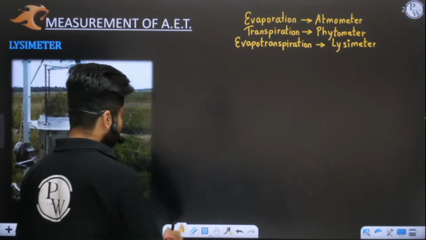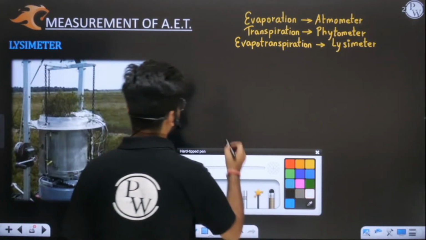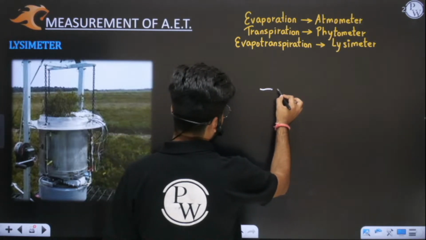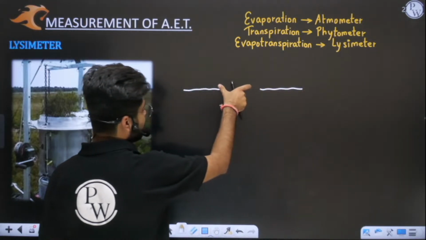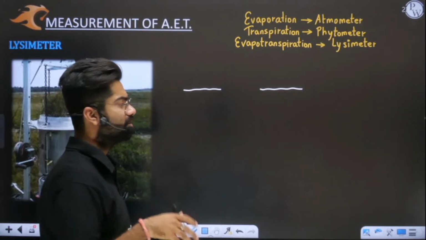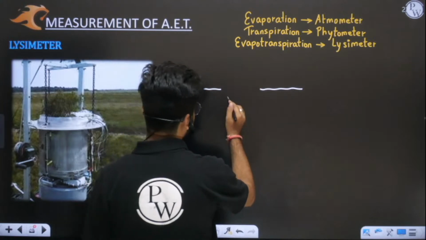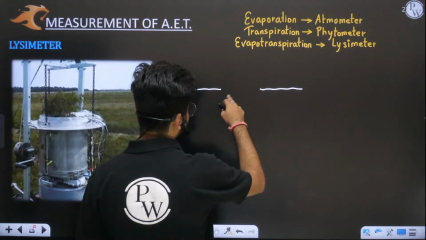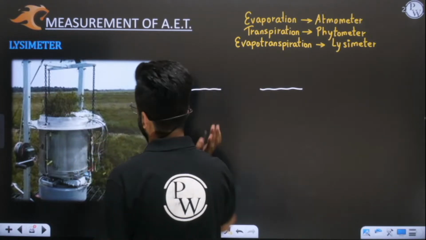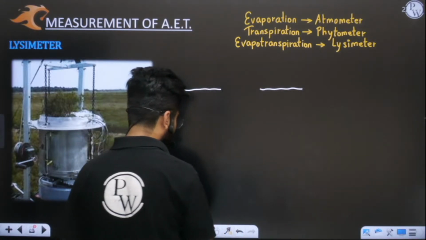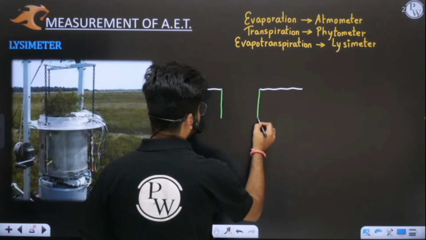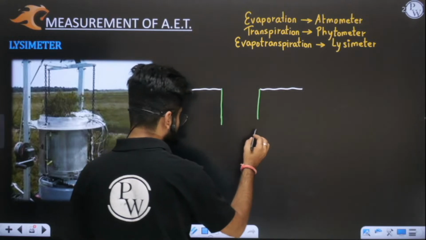Let us imagine we have a land mass here, soil basically. In this soil mass we will excavate a hole, dig some earth, and in the place which is left, we will sink this cylindrical pot. Let me draw it with another ink. So this is your lysimeter.